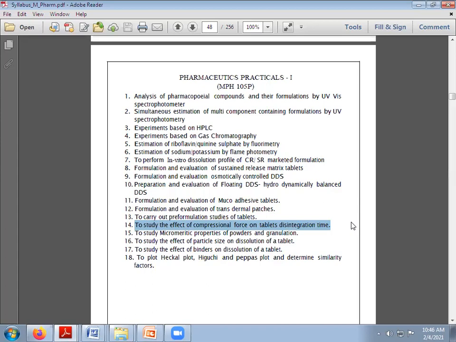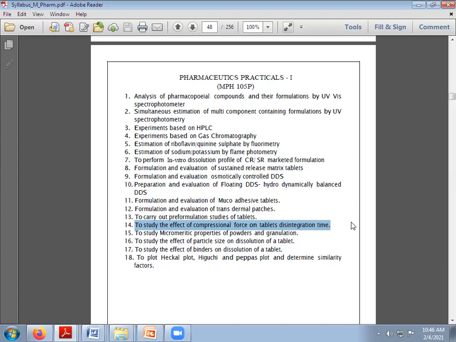At the same time, we perform the friability test. The tablet should pass the friability test, meaning it should have sufficient strength to withstand the various operations we perform: during manufacturing, after manufacturing it goes to packaging, after packaging it goes to the warehouse, then it is packed into bulk cartons, then the cartons are transported, then it goes to the CNF, then the wholesaler, then the retailer, and afterwards it comes to the patient.